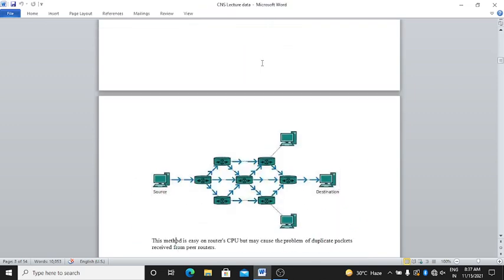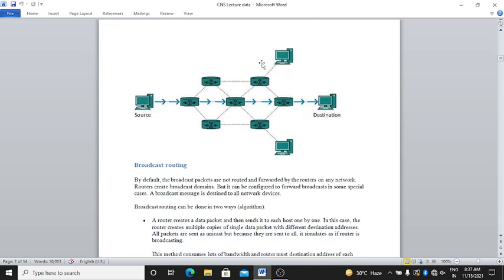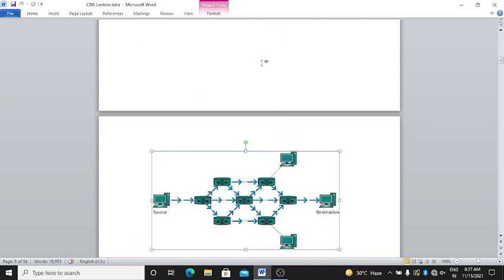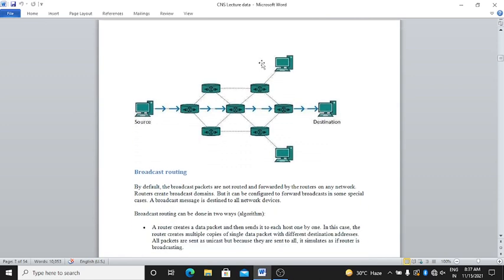Broadcast routing. By default, the broadcast packets are not routed and forwarded by the routers on any network.